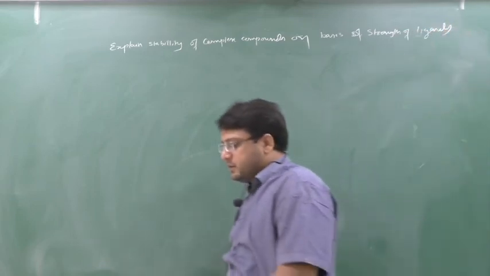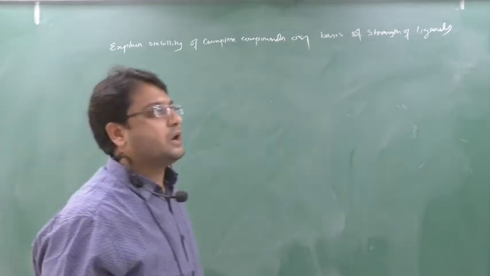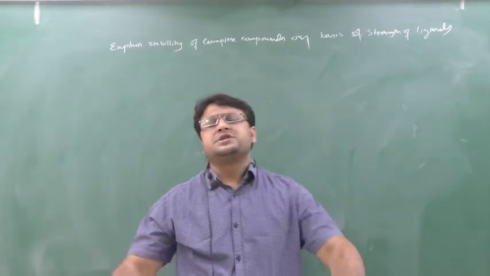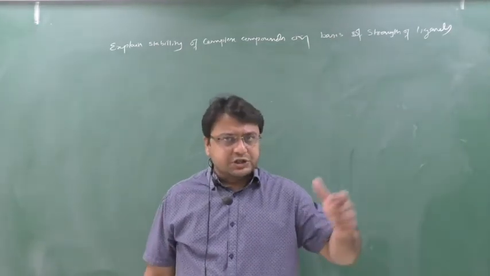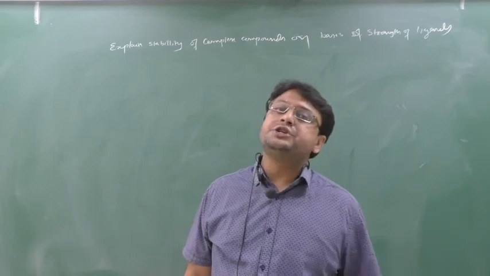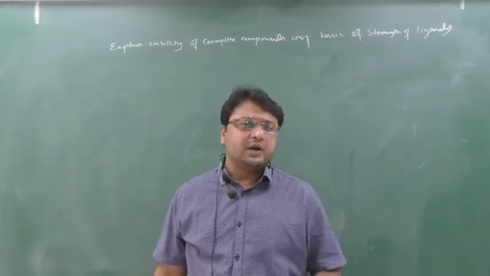First we know that ligands are attached to the central metal atom and they form a coordinate covalent bond, and such types of compounds are known as coordinate covalent compounds. As the ligand is stronger, the stronger the compound will be. As the ligand is weaker, the weaker the compound will be.